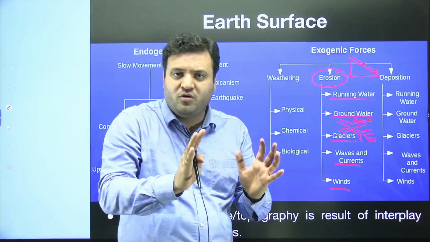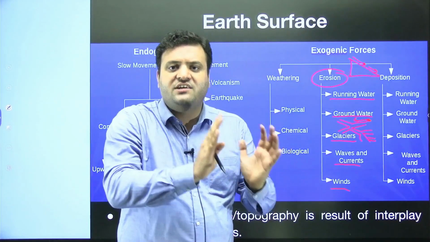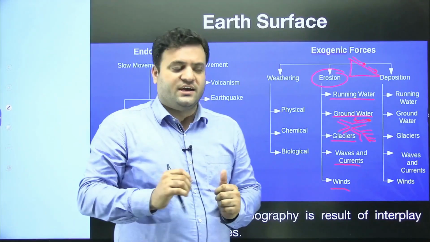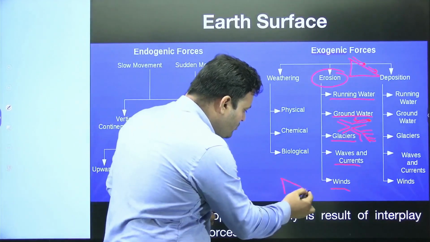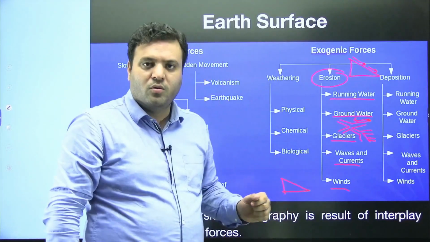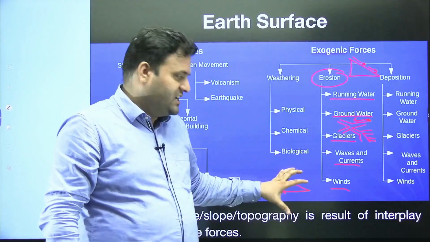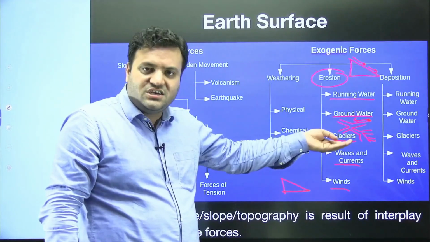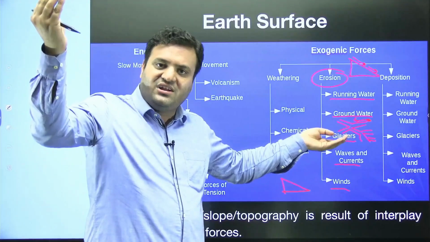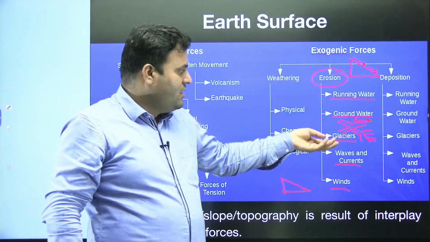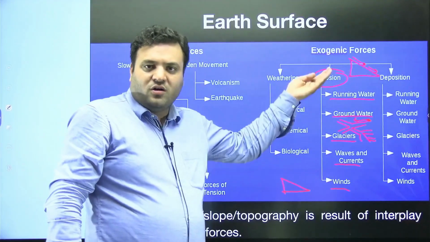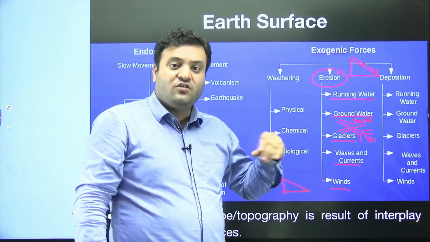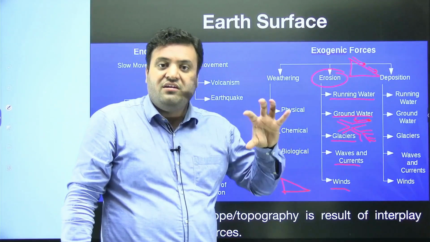Wind blows from high pressure areas towards low pressure. So the wind is also following the gradient. Waves and currents also follow the gradient. Glaciers also follow the gradient, from high elevated areas to low elevated areas. All of these will follow the gradient, and while following the gradient, they will remove the material.